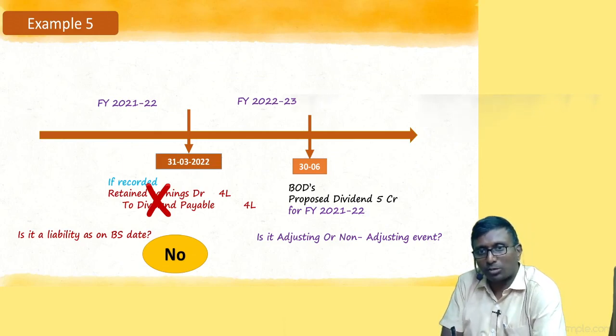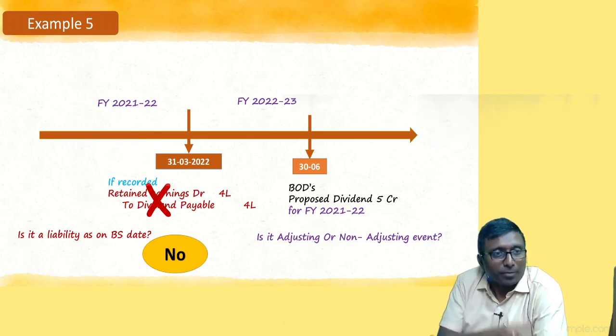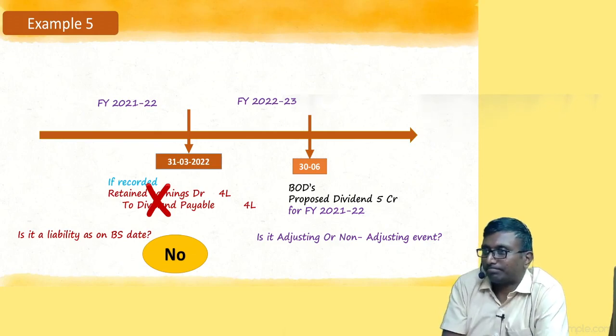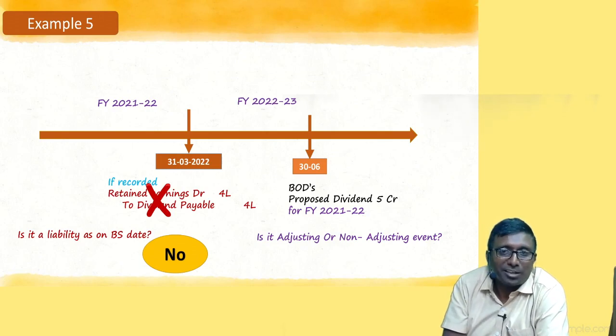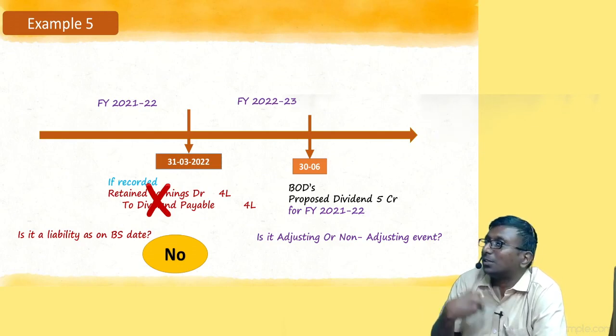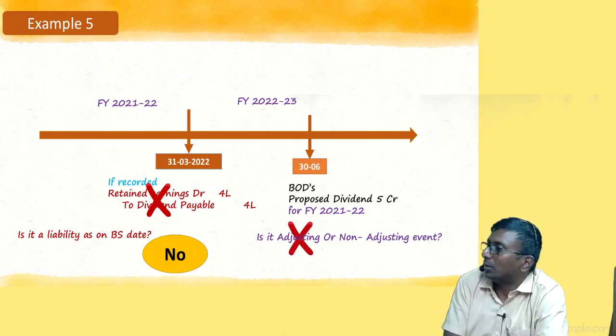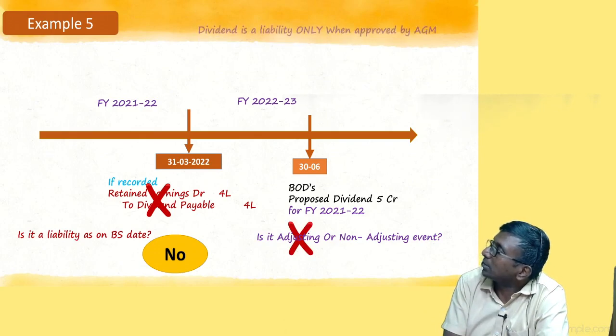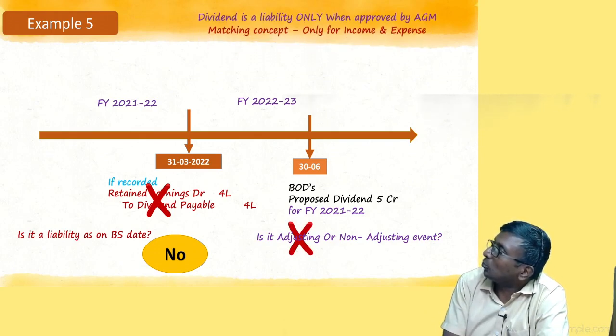But with the matching concept you are actually misleading. Excellent. It is not expenditure or income to match. Expense should match with income. Dividend payment is not an expense. Dividend payment is an appropriation of profit. The matching rule is applicable for income and expenditure, my dear, not for this.